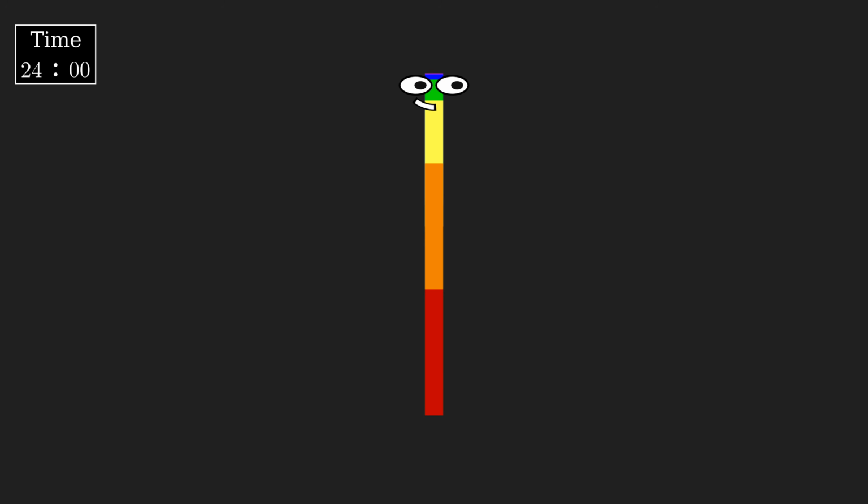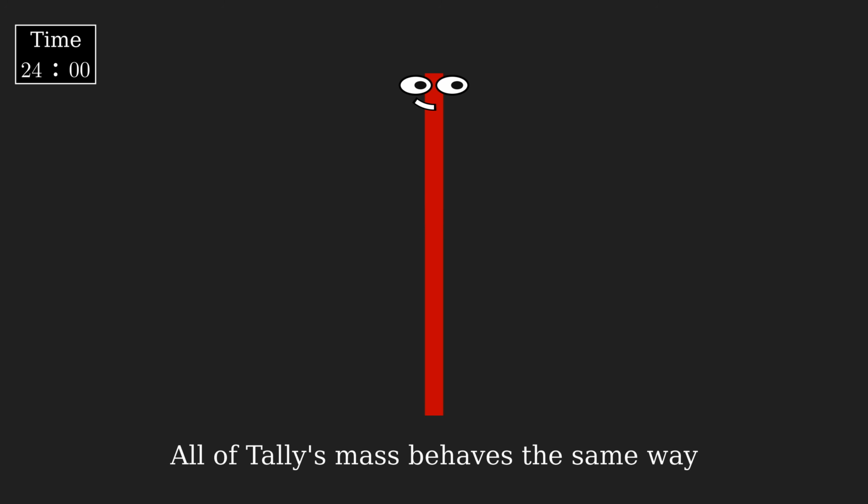Even though we started with a fairly simple description of how Tally grows, under closer inspection we got a complicated process that seems infinitely layered. But I want to reinforce the intuition that at a high level, Tally's growth is very straightforward, and the color differences are purely pedagogical. There's no difference between how her initial mass grows, to how her orange mass grows, to how her yellow mass grows, and so on.